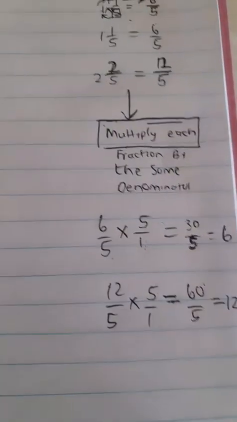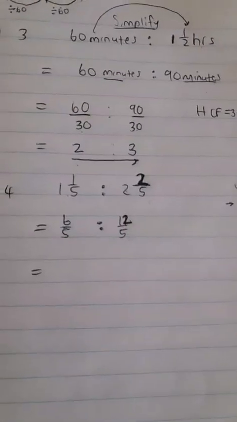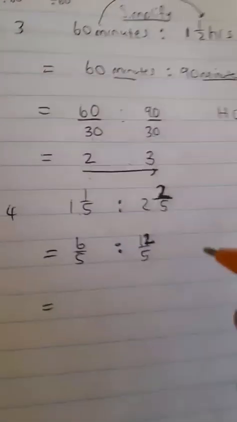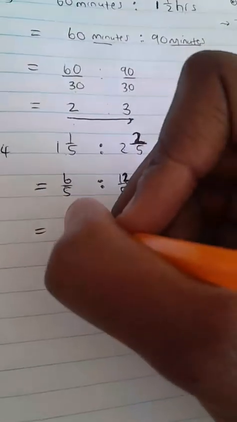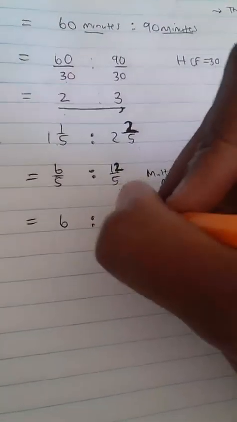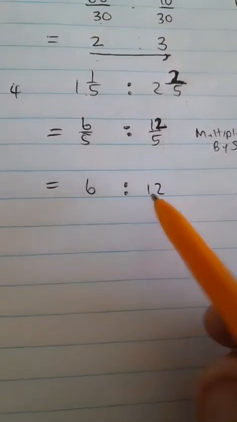Like I said, they will always make sure that the denominators for your mixed numbers are the same. They won't give you a question where the denominators are not the same. In fact, they will do that so that they can make sure that you are able to simplify. So let's proceed. Now that we have multiplied by 5, we get 6 is to 12.